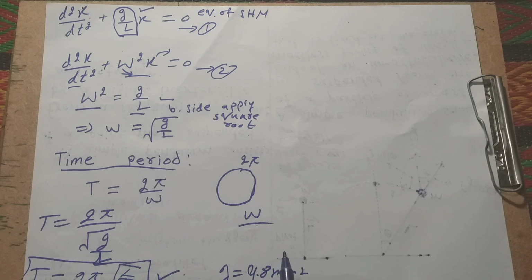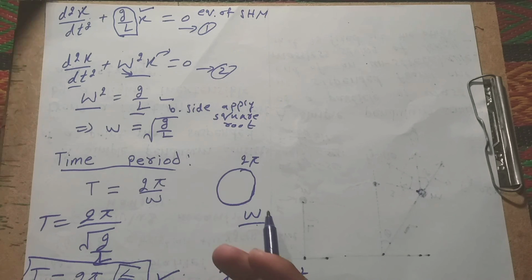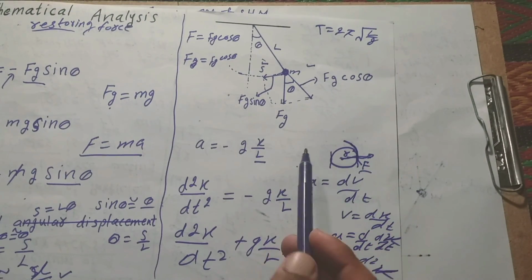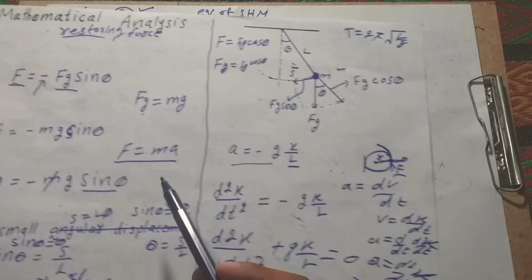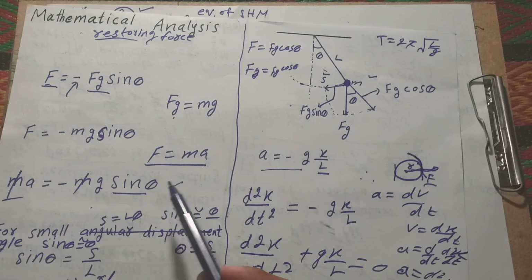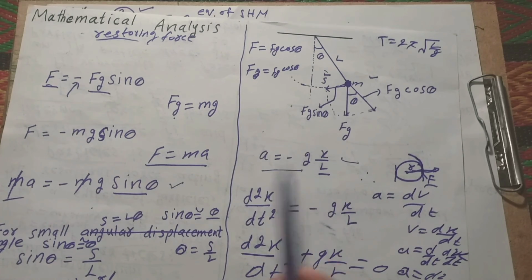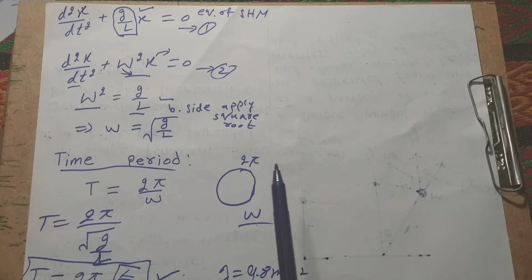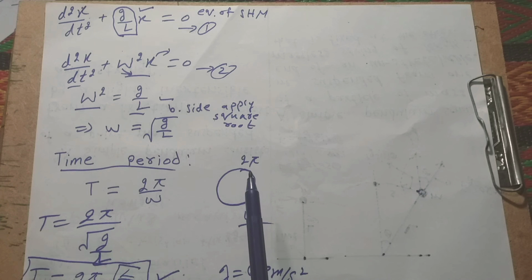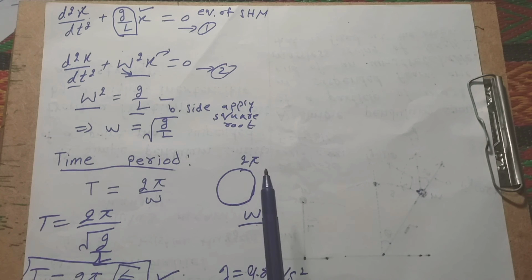But if the angle is given, and also the force, then we use this. If the angle is given, we use this value. If the displacement is given, we use this value. This is the reason we explain the mathematical steps of the simple pendulum, because we find the values for simple pendulums.